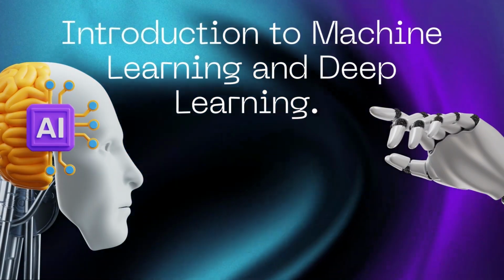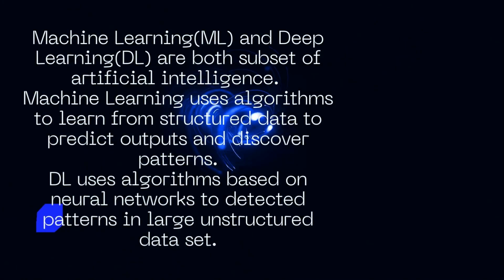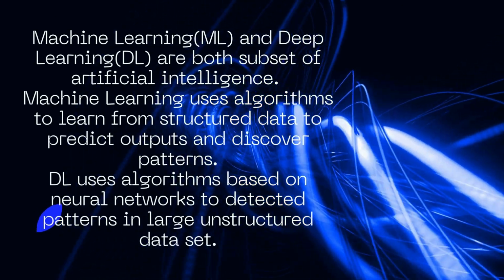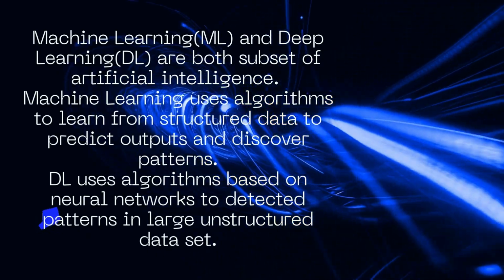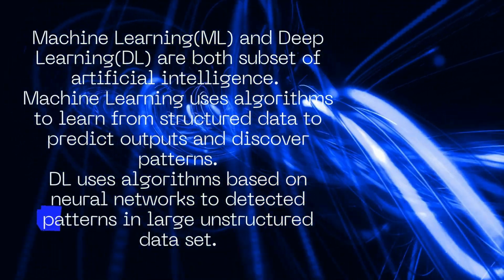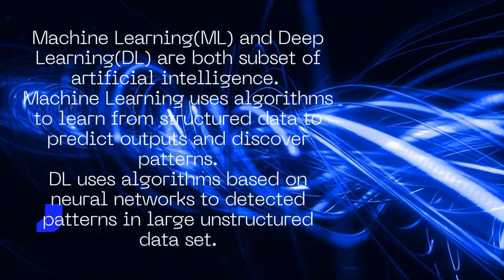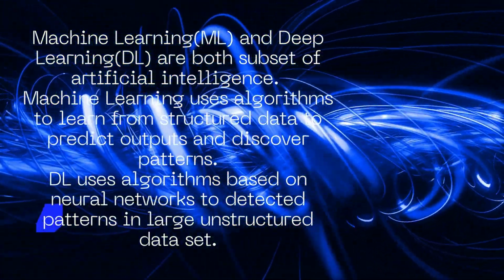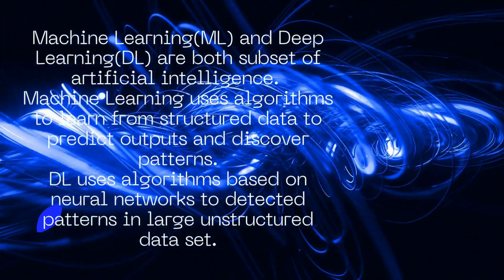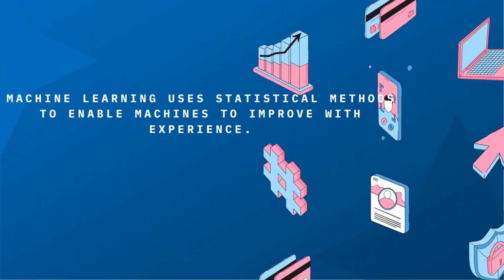Introduction to Deep Learning and Machine Learning. Machine learning and deep learning are both subsets of artificial intelligence. Machine learning uses algorithms to learn from structured data to predict output and discover patterns. Deep learning uses algorithms based on neural networks to detect patterns in large unstructured datasets.